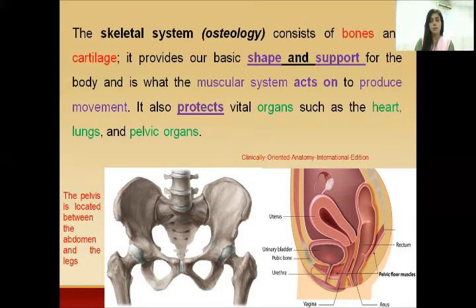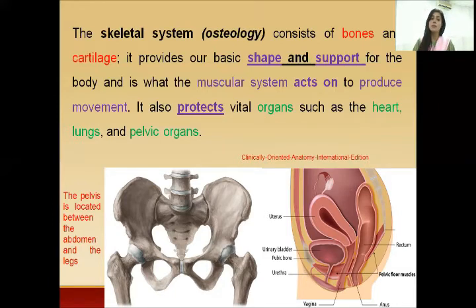In this system, you will study the bones and the cartilages. In this, we will study the shape of different bones. It will provide us information about the shape and will help us to study the whole body. Now, what is the skeletal system? The skeletal system is a system which consists of the bones and the cartilages. Basically, this provides us the shape.